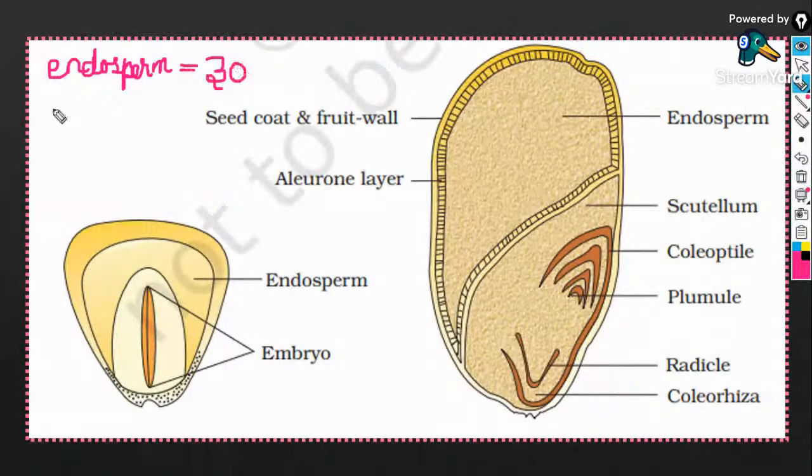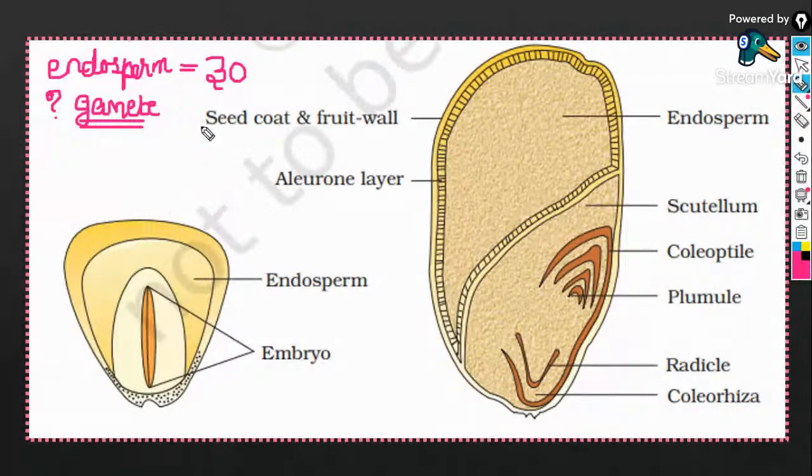How many chromosomes are present inside the gamete? Tell me. Take your own time and tell me the answer fast. The number of chromosomes in the endosperm is 30. I have asked you the number of chromosomes in the gamete.